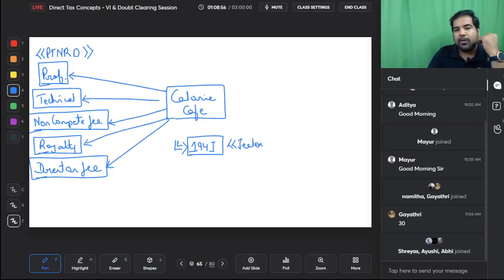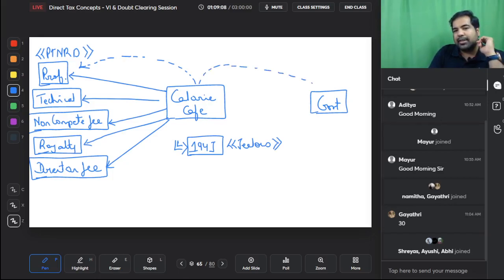Anyway, whenever he was making payments to these guys, the government would come in and say, listen, while you're making payments to these guys, why don't you also deduct TDS and pay it to us? So they started deducting TDS at the rate of 10%. 10% is a lot, yes, because professionals have good margins in their businesses.